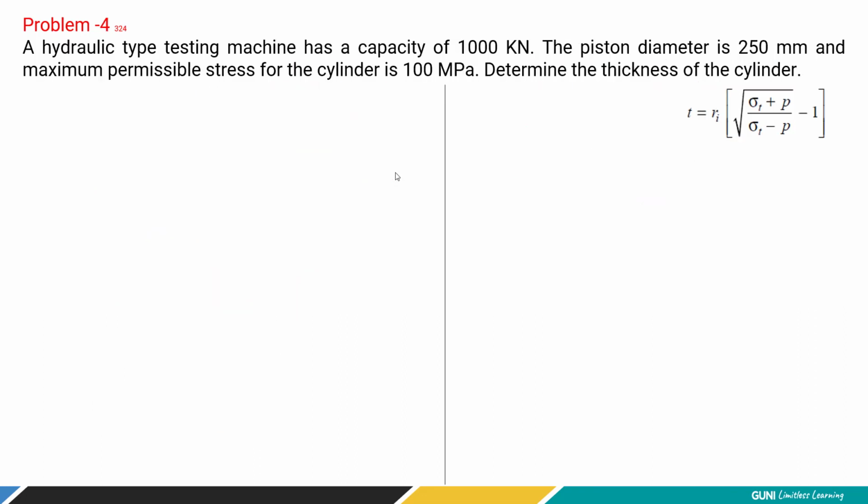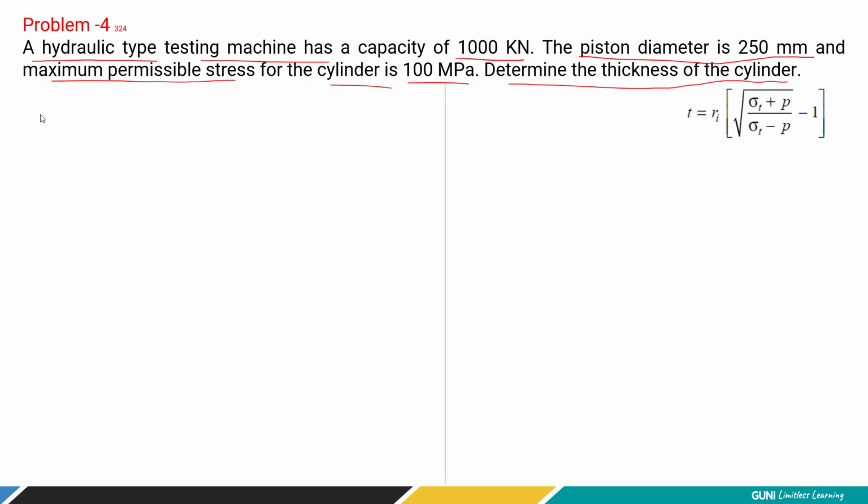Now let's try to solve the last problem. A hydraulic type testing machine has a capacity of 1000 kilonewton. The piston diameter is 250 millimeter and the maximum permissible stress for the cylinder is 100 megapascal. Determine the thickness of cylinder.